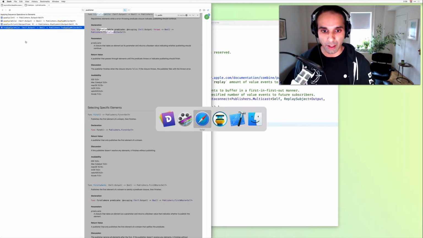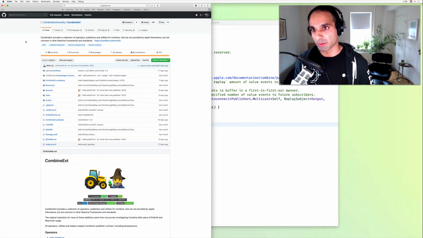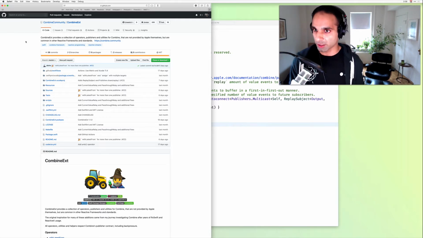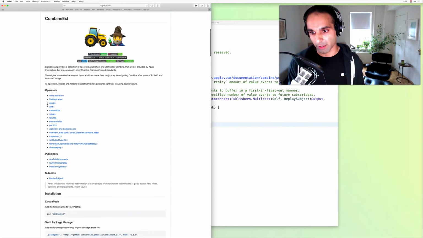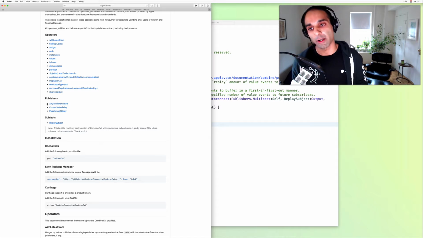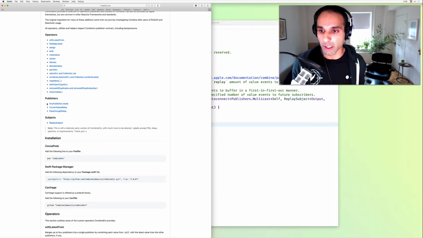And what's awesome is that Shai, and I'll also link to his profile, has been running this library called CombineX, and I've been contributing to it for the past few weeks. It's basically a community overlay of extensions, utilities, custom subject conformances, and publishers on top of Combine to make it easier to work with. This is the result of all of the learnings the reactive community has had over the years prior to Combine. Combine borrows a lot of prior art from libraries like ReactiveSwift and RxSwift, and folks have made their extensions over the years. And this is basically a collection of them.